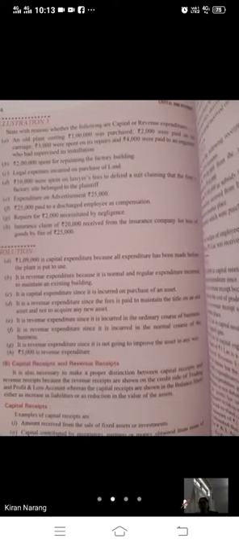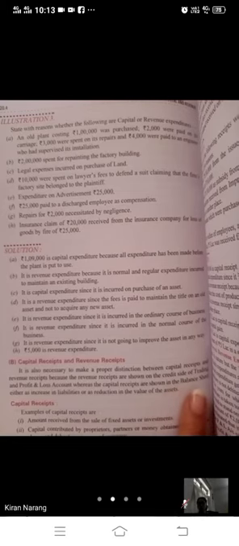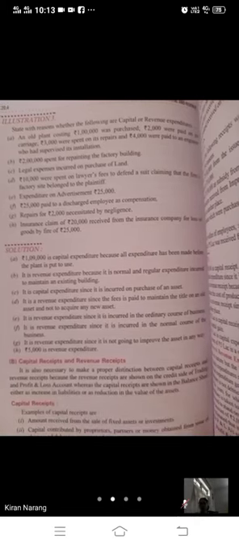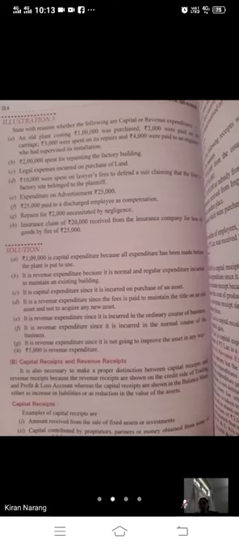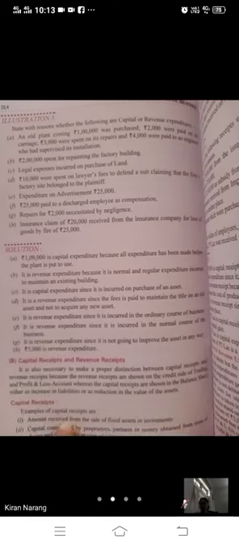Now have a look at receipts. There are two types of receipts, capital receipt and revenue receipt. It is also necessary to make a proper distinction between capital receipt and revenue receipt, because the revenue receipts are shown on the credit side of trading and profit and loss account, whereas the capital receipts are shown in the balance sheet, either in the form of increase in liabilities or reduction from the assets.